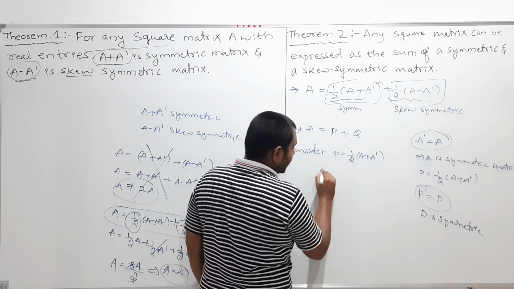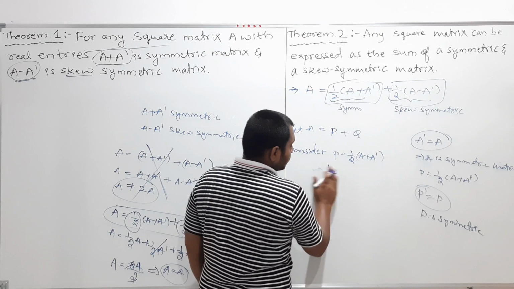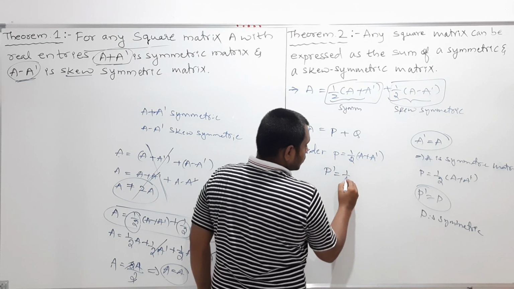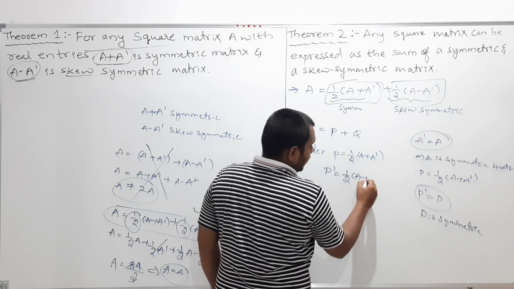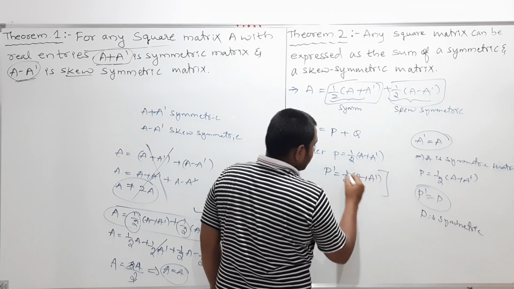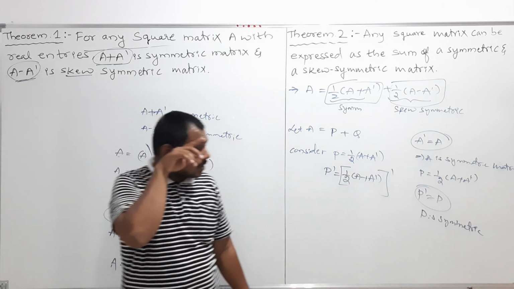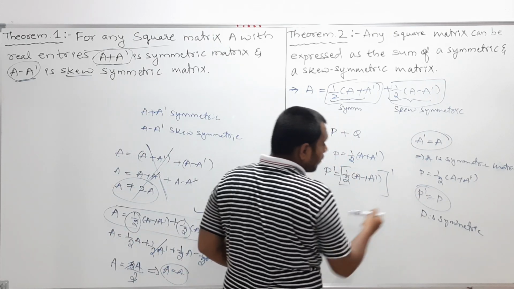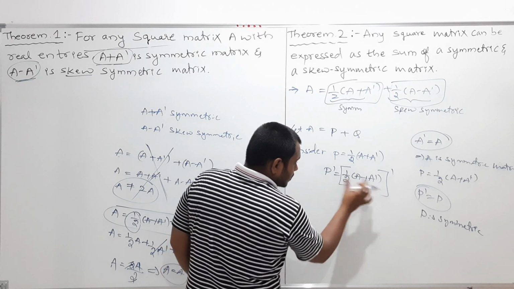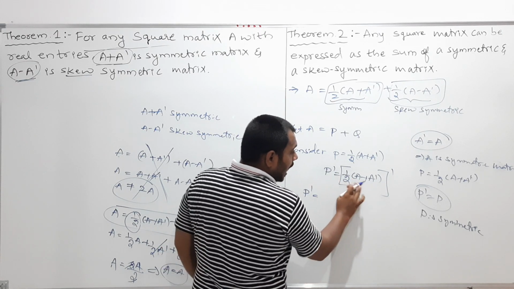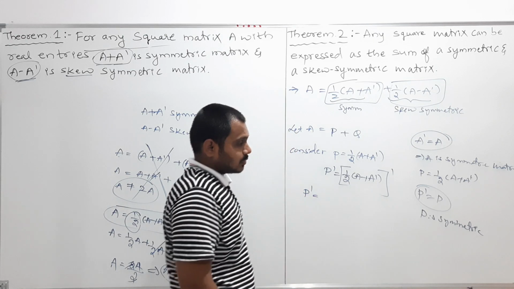Now take the transpose on both sides. P transpose is equal to half into (A plus A transpose) whole transpose. What I did here is take the transpose on both sides, because I want to show that P is symmetric. Now simplify this further, my dear students. P transpose is equal to half into (A plus A transpose) whole transpose.